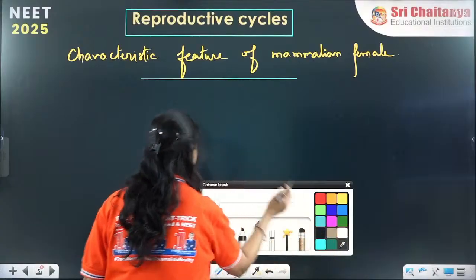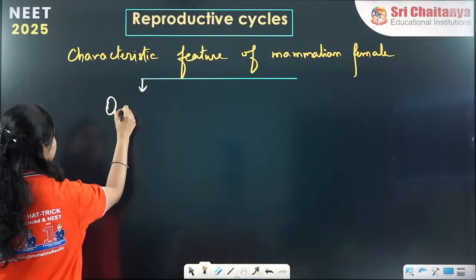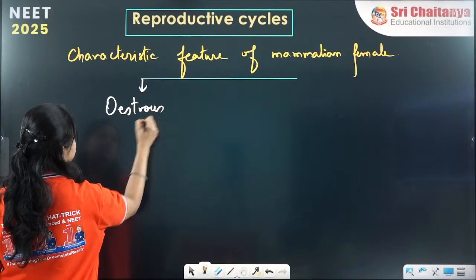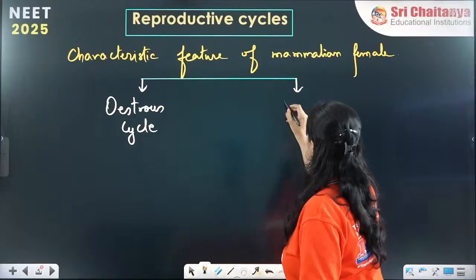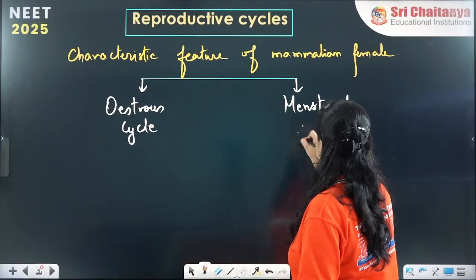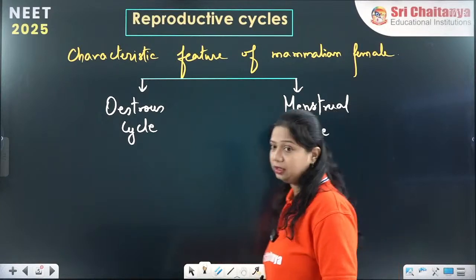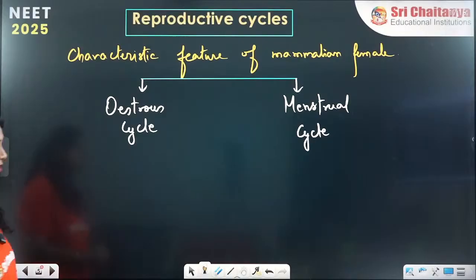Now what are the two types of reproductive cycle? One, it is the estrous cycle. Another, it is the menstrual cycle. Two types of reproductive cycles are present in the mammalian females. One is the estrous cycle, another is the menstrual cycle.